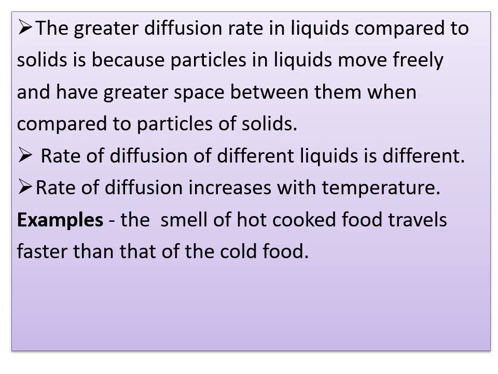The diffusion rate in liquids is greater than in solids because particles in liquids move freely. Not only that, they have greater space between them when compared to the particles of solids. Along with that, the rate of diffusion of different liquids is different. How can we understand this? For example, if you put a drop of blue or red ink in water, it quickly diffuses.